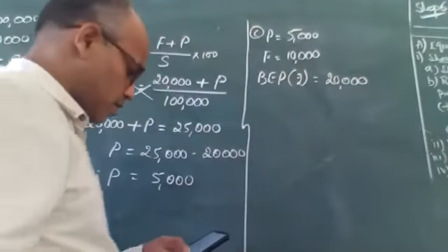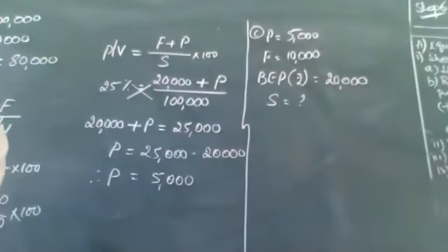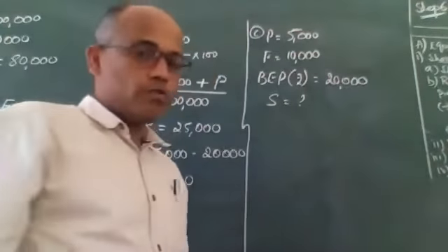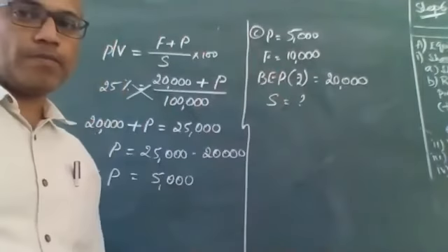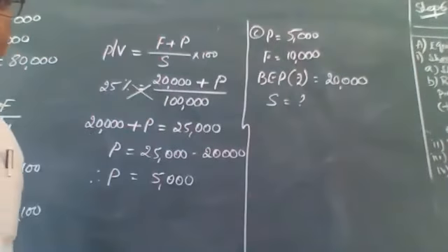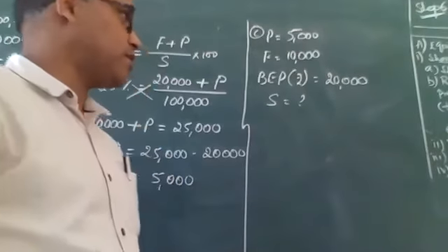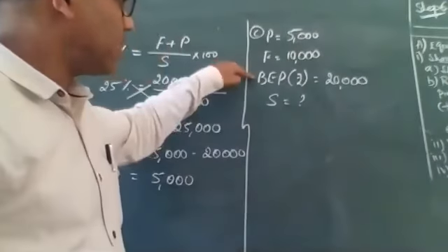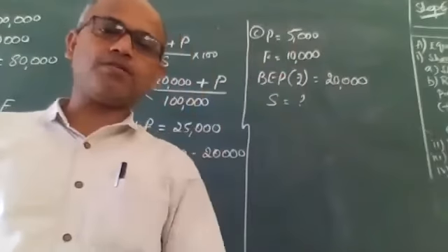So what is he asking? What is sales? Now guys, it's your turn. What do we do? With what should we start in this particular question? What will I write next? Sir, we're going to find the PV ratio. Exactly. With the help of what? Who's going to help me to find out the PV ratio? BEP. Exactly. So whenever there is a calculated figure in the question, that calculated figure is going to help us.